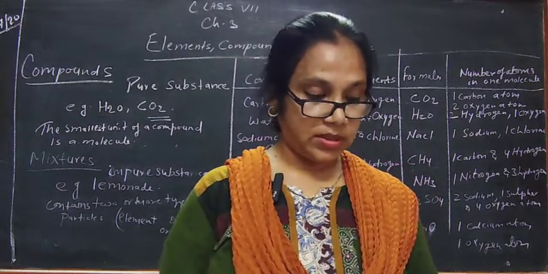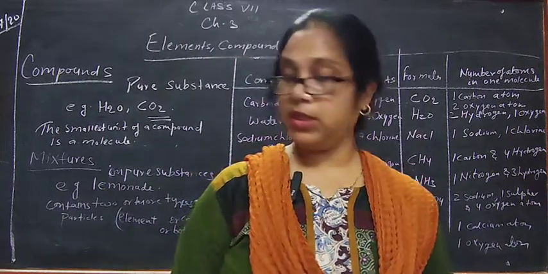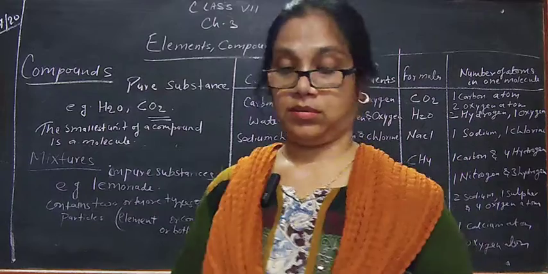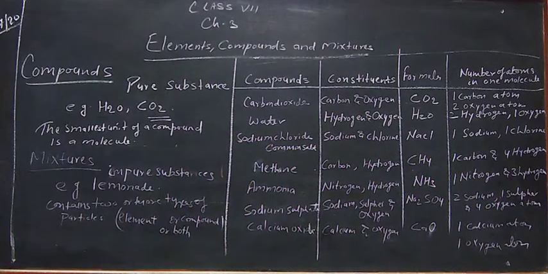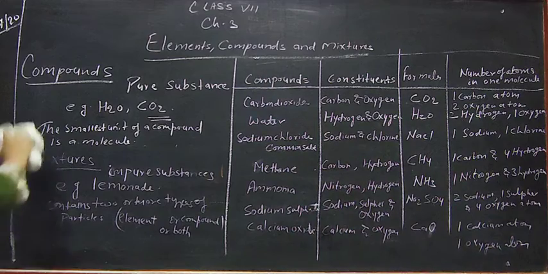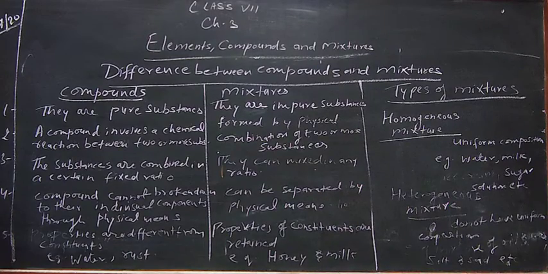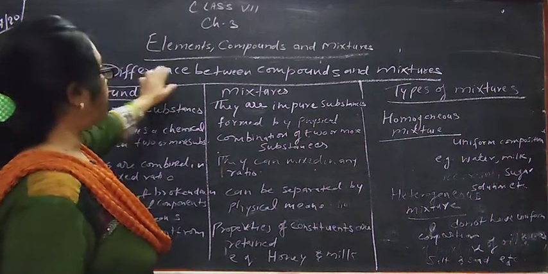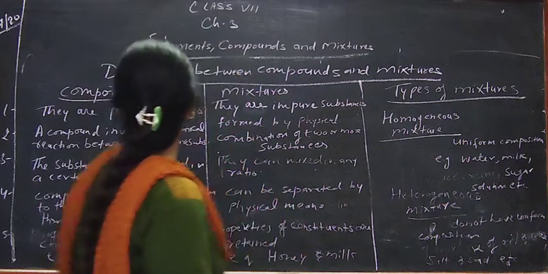Now the difference between compound and mixture.